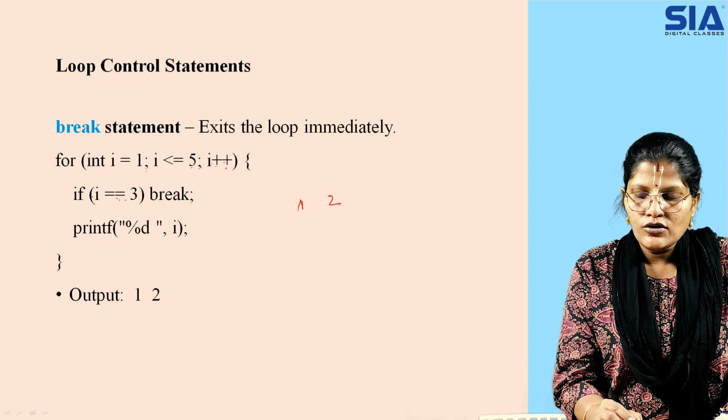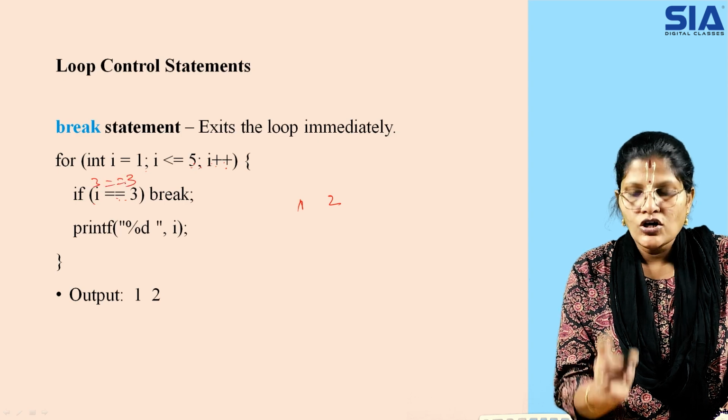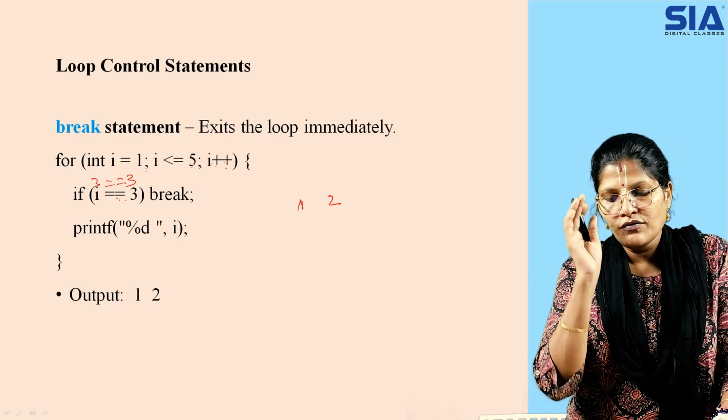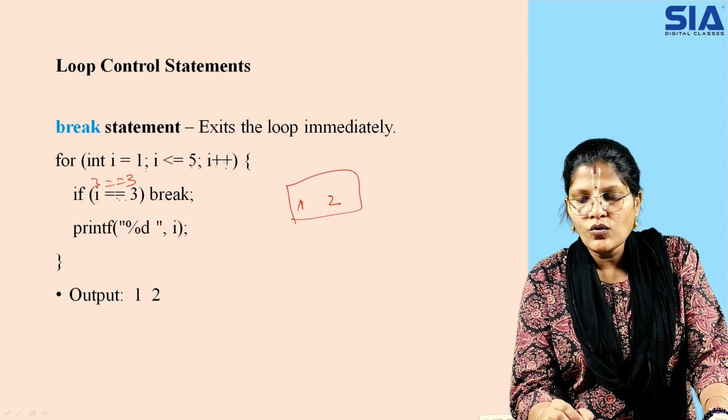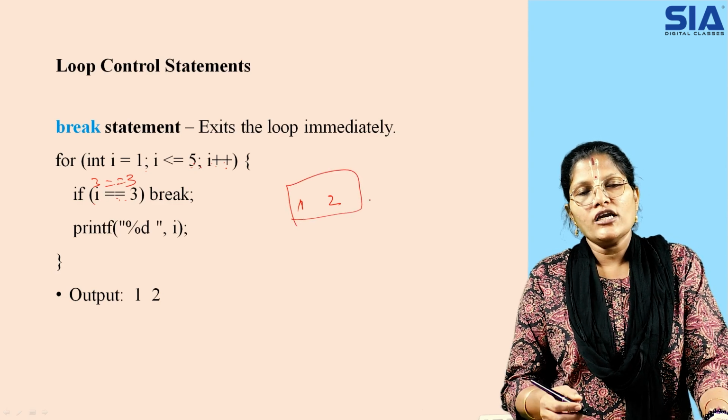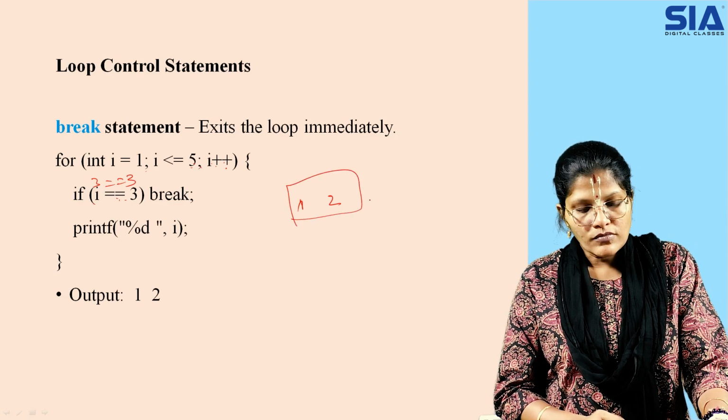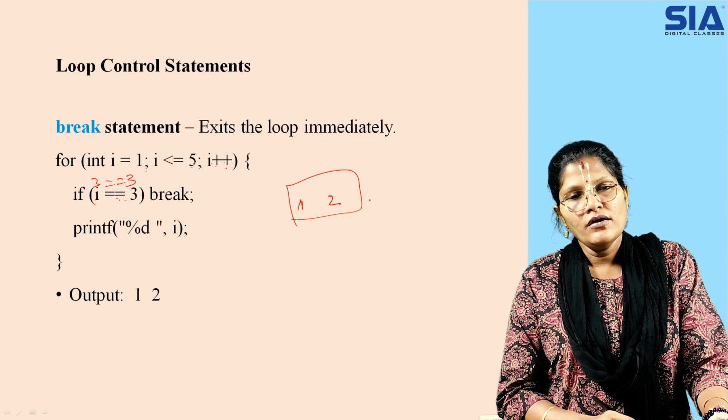Now checking the I value, that is 3 is equal to 3. It is true. So what you have to do, you have to stop. Abruptly you are stopping, and that is the reason we are able to get only 1 and 2, but we are not able to get the third value. So this is the purpose of your break statement.